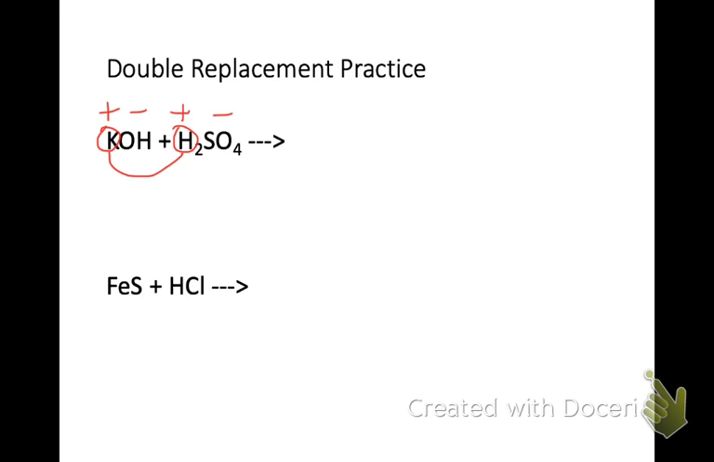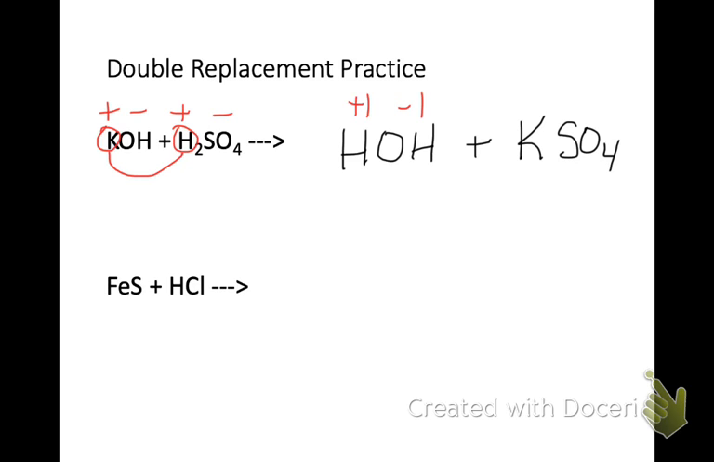When I rewrite this, I'm going to rewrite the hydrogen with the hydroxide ion, and I'm going to write the potassium with the sulfate ion. At this point, you want to look at each of your compounds and make sure that you have neutral compounds. Hydrogen is a +1. Hydroxide is a -1. So we have a neutral compound here. Potassium is a +1. Sulfate is a -2. To make that a neutral compound, I need to crisscross my charges, and I have K2SO4.